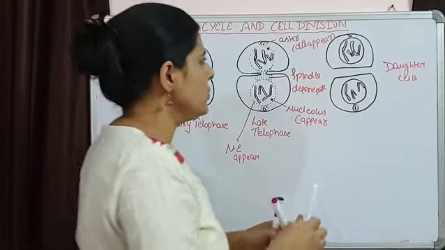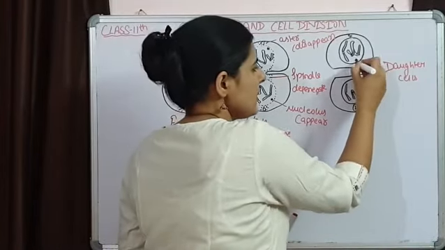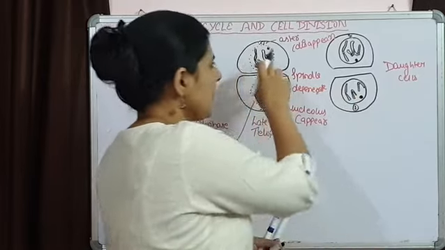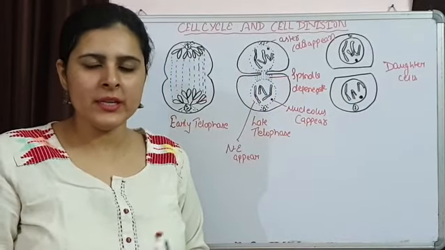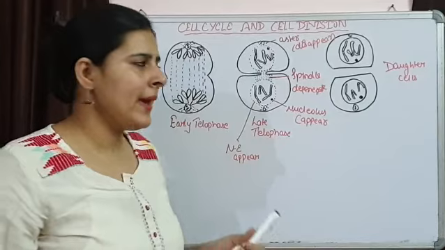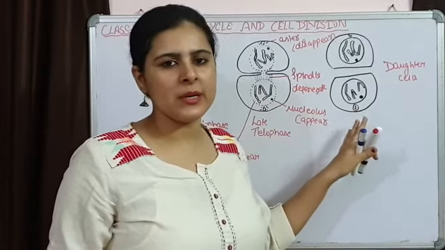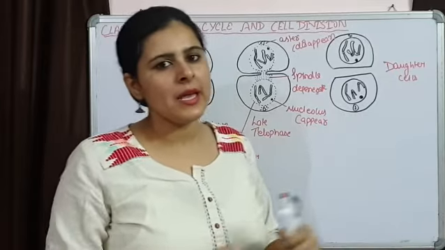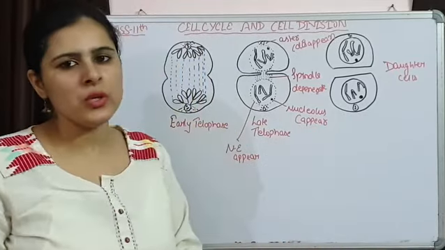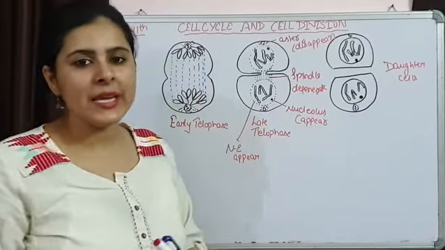I haven't drawn the nucleolus, but nucleoli are present. The chromosomes are again coming into the form of chromatin, they are uncoiling. Centrosomes are present near the nucleus, and this is how the cell is going to divide. This was about karyokinesis.